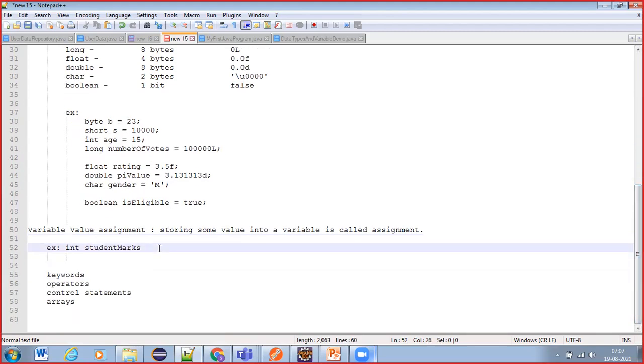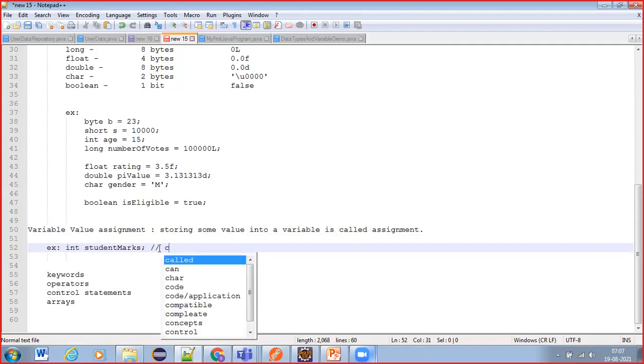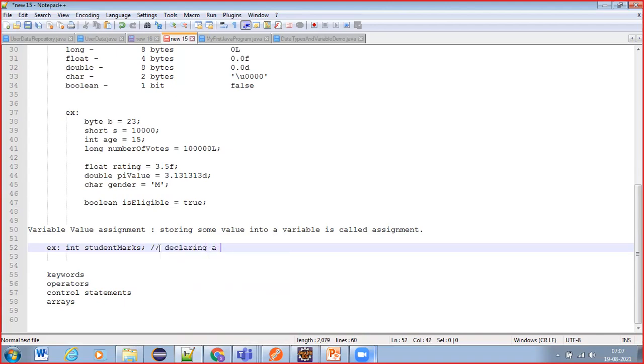This, int studentMarks, is nothing but declaring a variable. Technically we call it declaring a variable, declaring the variable studentMarks. In general words, we can say creating a variable.